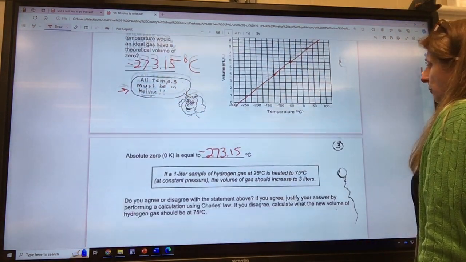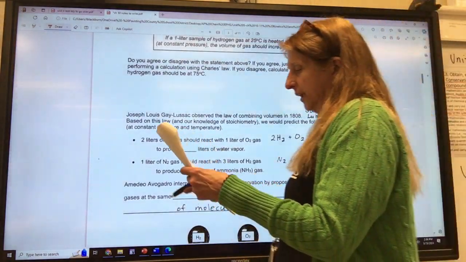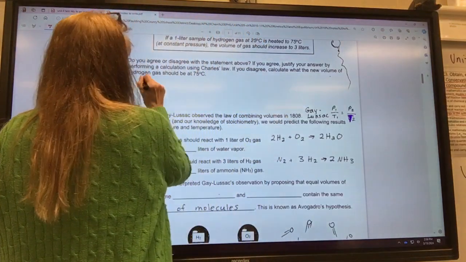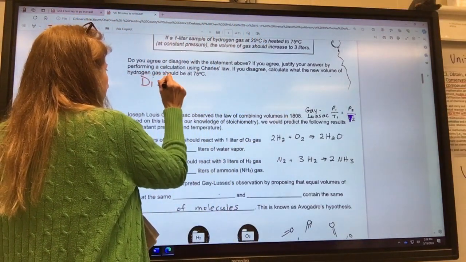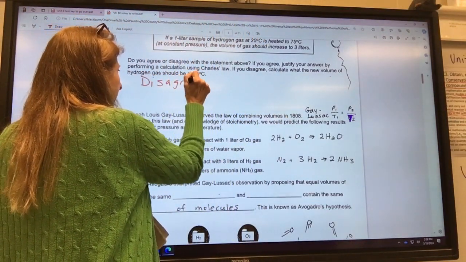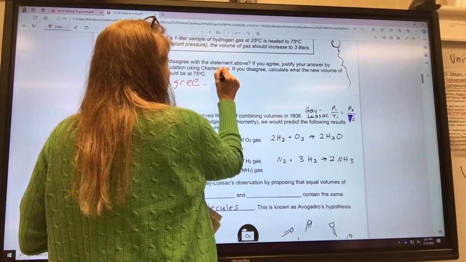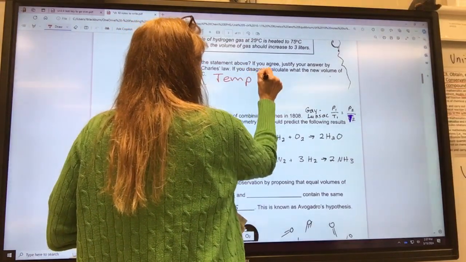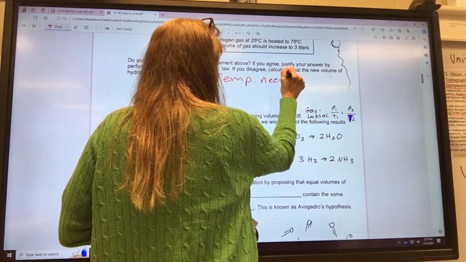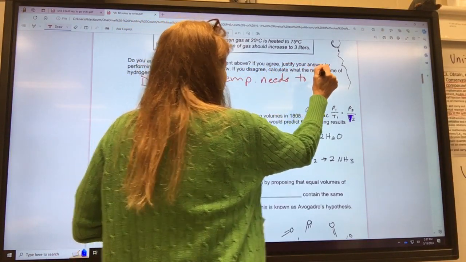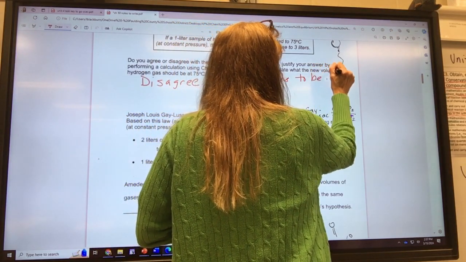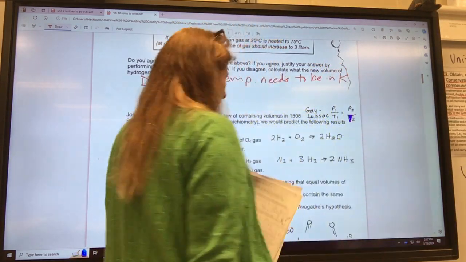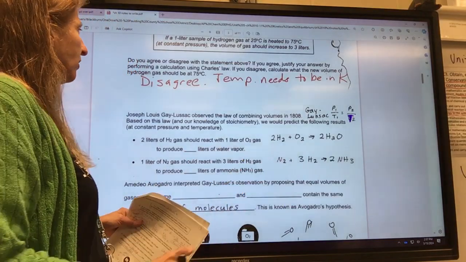So do we agree or disagree? We disagree. Why? The temperature must be in Kelvin. Yeah, we'll say temp needs to be in Kelvin. Okay, so they said, well, now do the problem right.